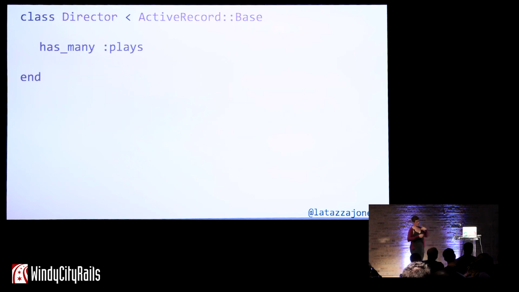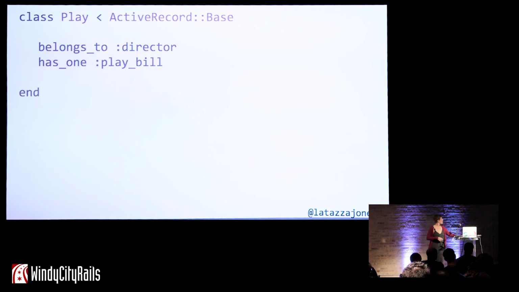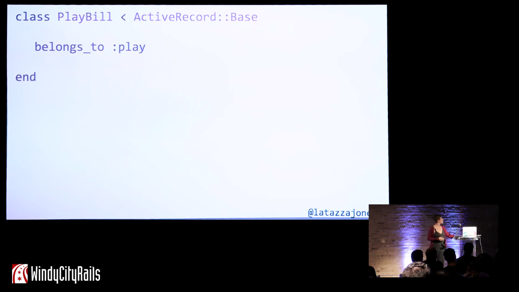So let's say we have a director, and a director has many plays. And the play belongs to the director, and the play also has a playbill, and a playbill belongs to a play. So notice that there's no direct connection between play and director here, right? Playbill is always an intermediary.